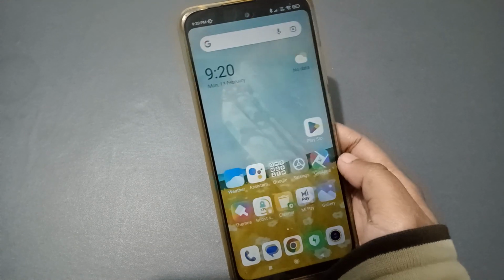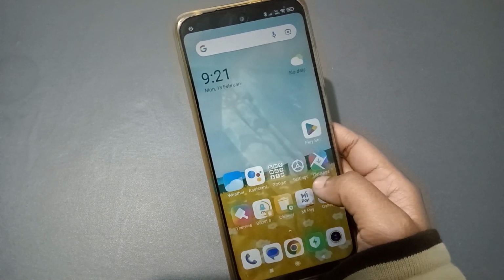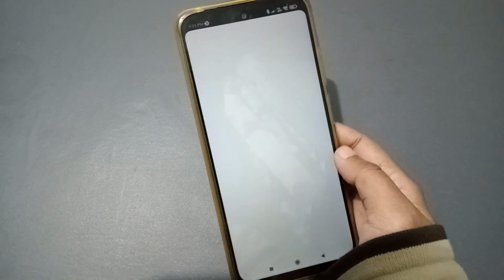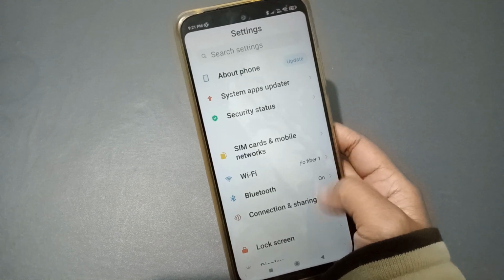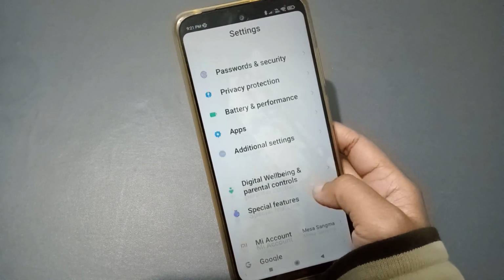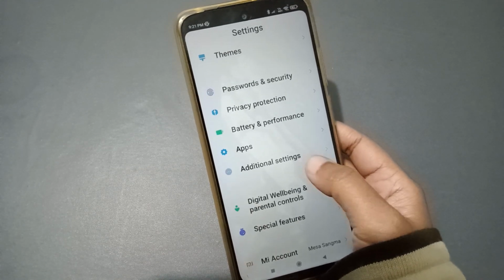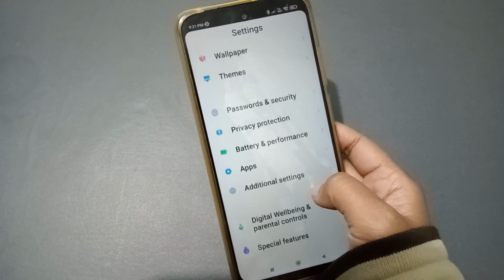Okay, so let's start the video. Firstly, you can switch to the settings. So the first option you need to move on to is the settings only, so you have to click on it. When you tap on it, from here you have to scroll down. You just keep scrolling to additional settings. So here is the additional settings, and here you have to click on additional settings.